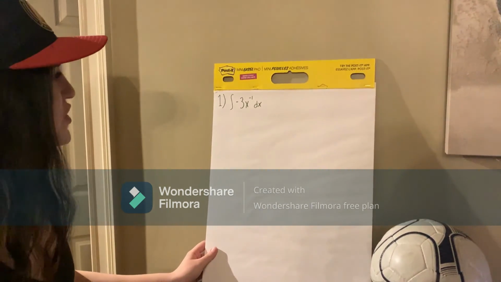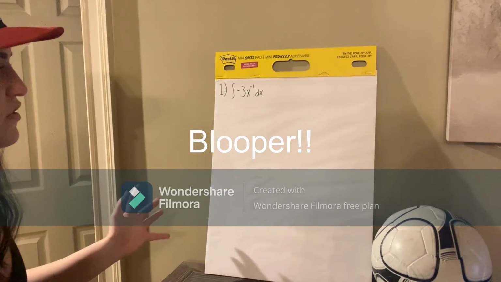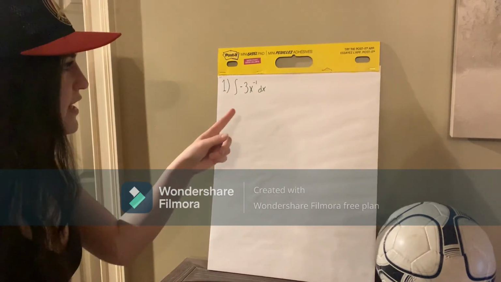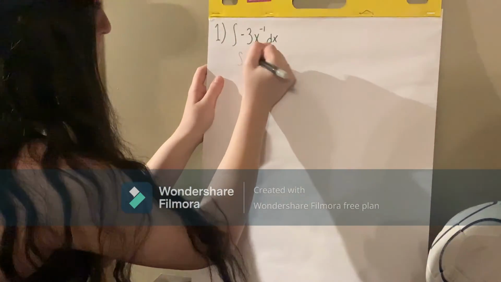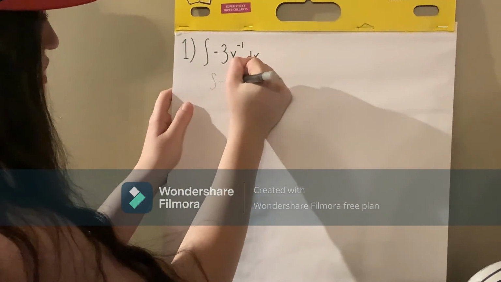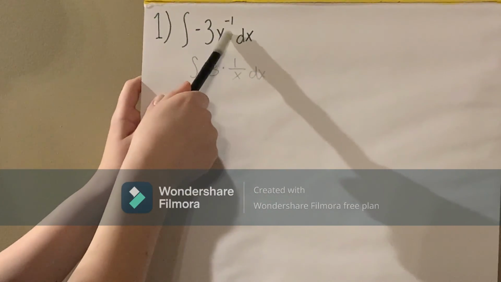Okay, so our first question is the integral of negative 3x to the negative 1st times dx. So the first thing we want to do with this is get rid of that negative exponent. So all we're going to do is rewrite it like this. Then it's going to be times 1 over x dx, which gets rid of that negative exponent.